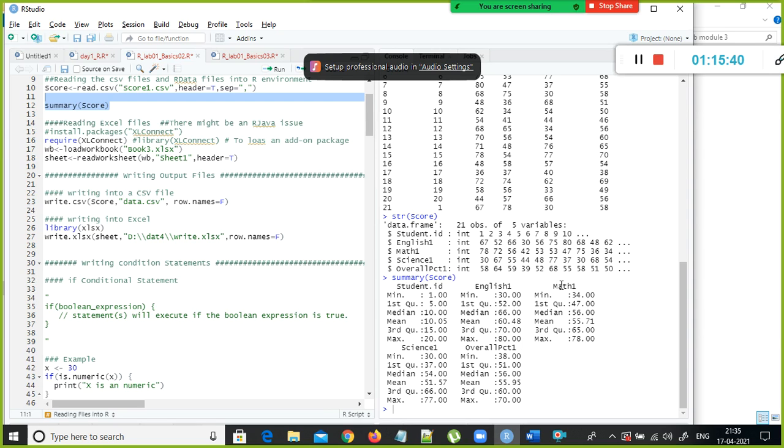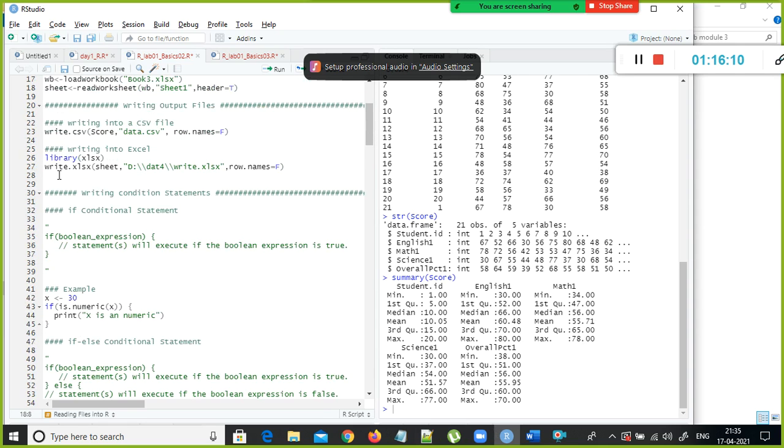So you can ignore that one, and look at the English one and the math one. In English, the minimum mark scored by the student is 30 and the maximum mark is 80, and the median is 66. Then the first quartile and third quartile are 52 and 70, so the IQR is 70 minus 52, which is 18, fine. And for math, science and all the subjects, all these columns, it gives us the 6 number summary. Fine, this is fine.